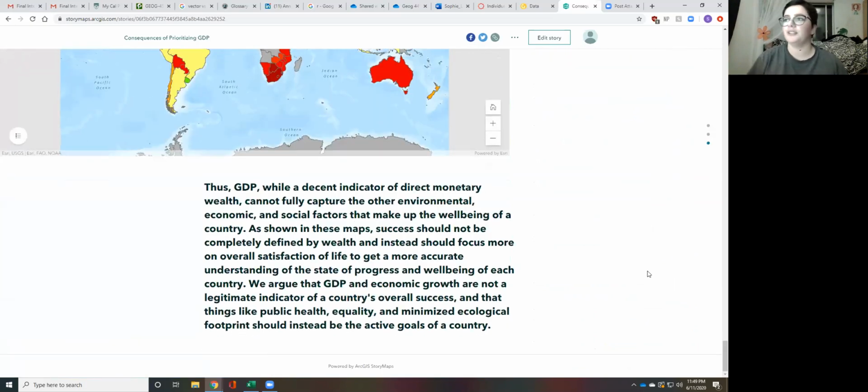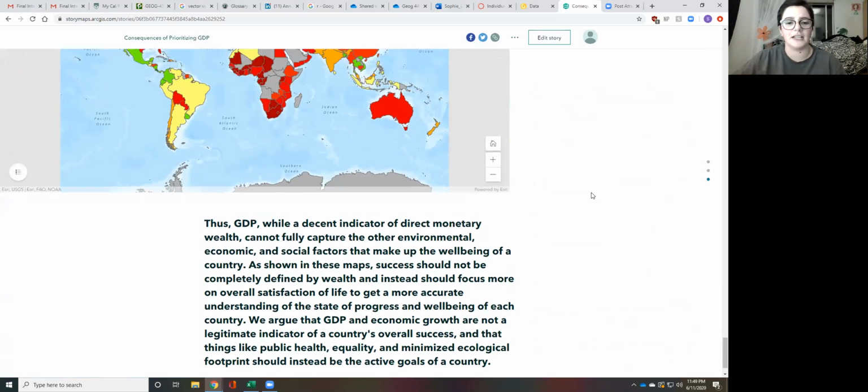So in conclusion, GDP, while it's a decent indicator of direct monetary wealth, it cannot fully capture the other environmental, economic, and social factors that make up the well being of a country. As shown in these maps, success should not be completely defined by wealth, and instead should focus more on overall satisfaction of life to get a more accurate understanding of the state of progress and well being in each country.